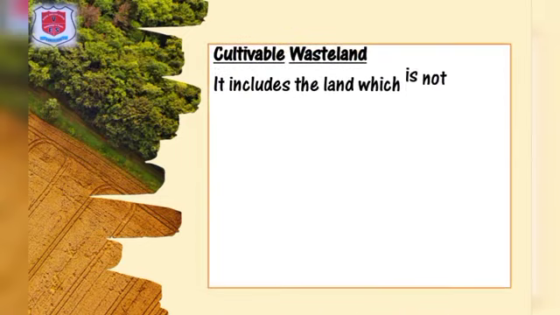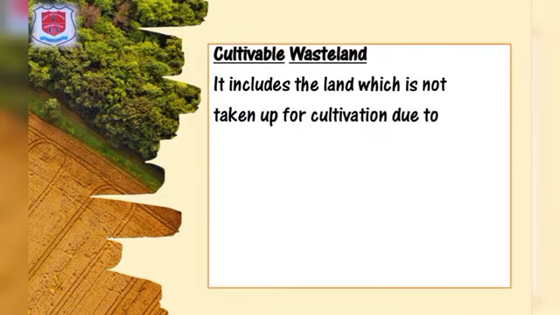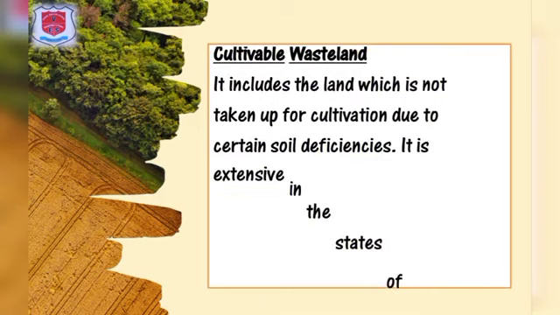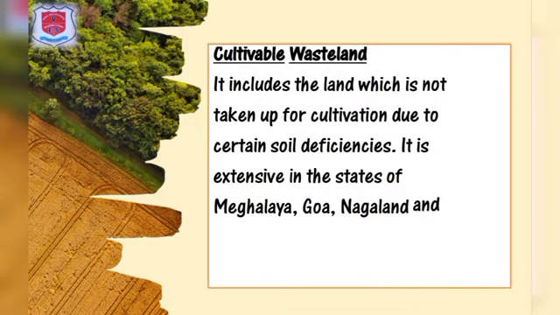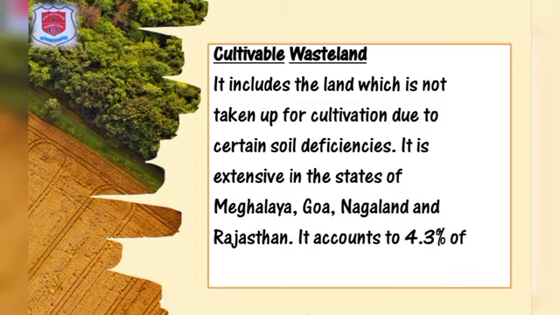Cultivable wasteland. It includes the land which is not taken up for cultivation due to certain soil deficiencies. It is extensive in the states of Meghalaya, Goa, Nagaland and Rajasthan. It accounts to 4.3% of the reported area.